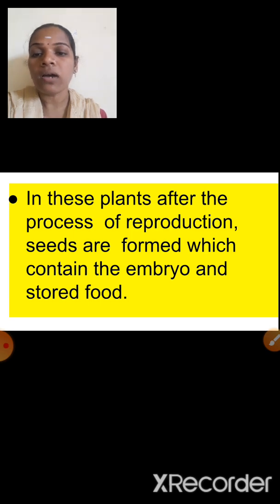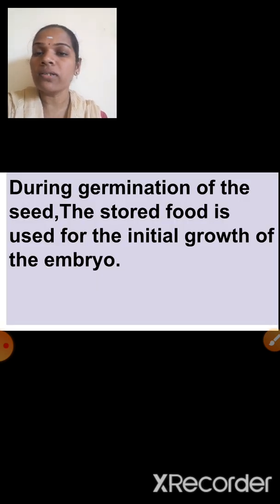The seed contains the embryo and stored food. So these phanerogam plants have that. After the process of reproduction, which one is formed? Yes, seeds are formed. The seeds contain the embryo, and inside the embryo food is stored. Why is food stored? See here. During germination of the seed, the stored food is used for the initial growth of the embryo.